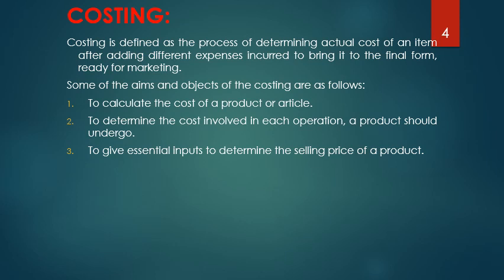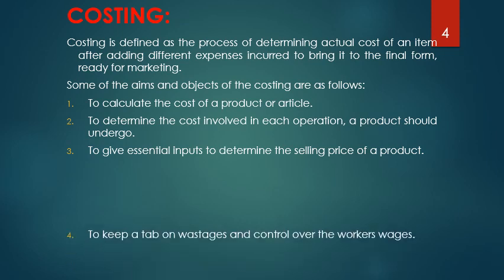Price is not under the control of a manufacturer. Price is dictated by the customer, whereas cost can be controlled by the manufacturer. Hence calculating the cost and controlling the cost is very important for any manufacturer before the product is sent to the market.